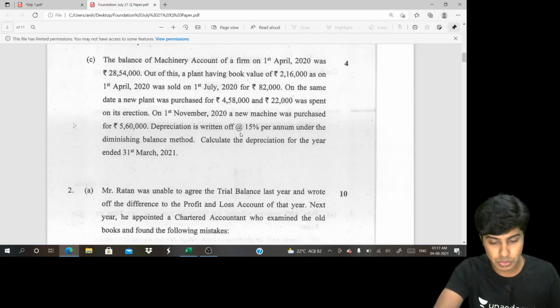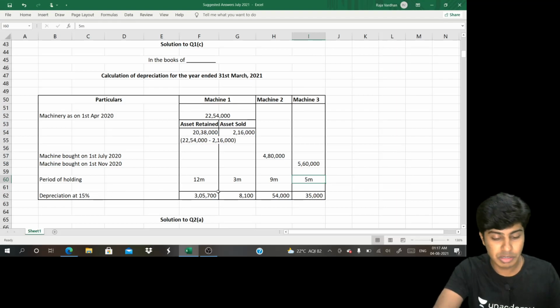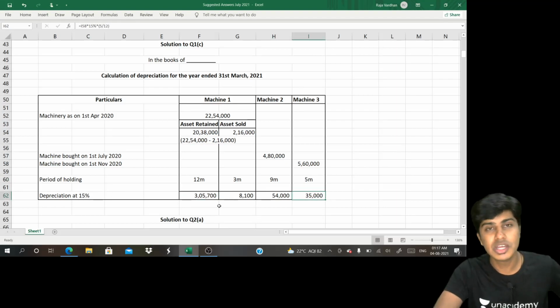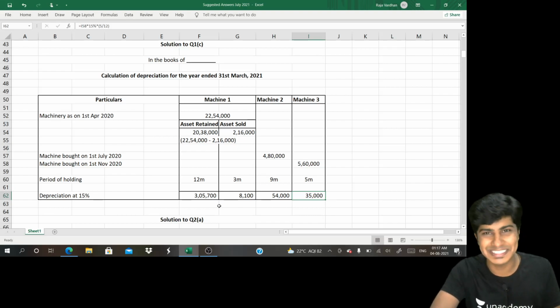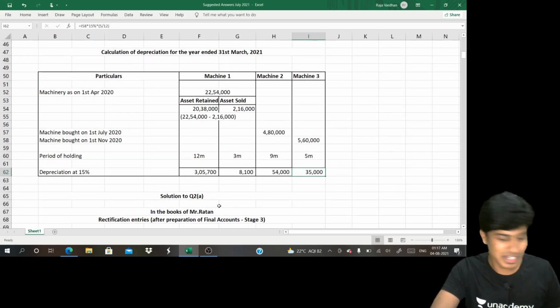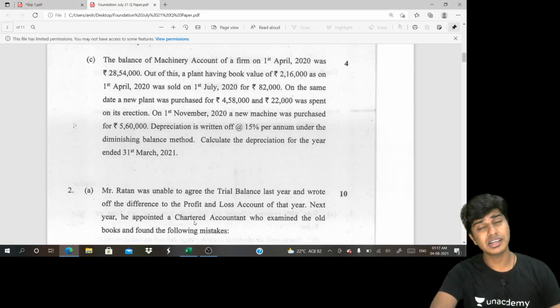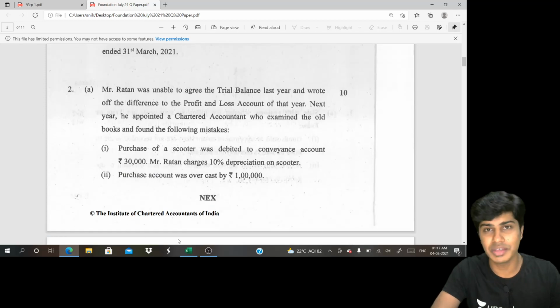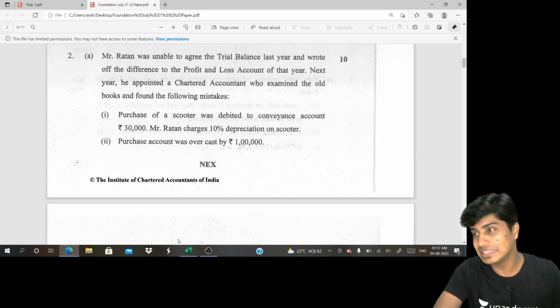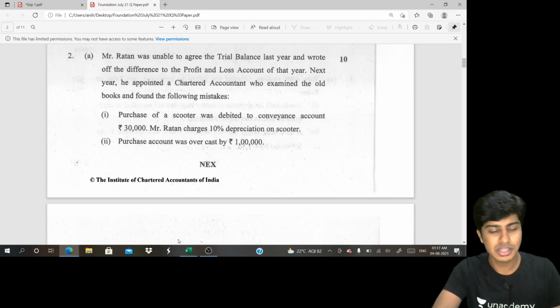Depreciation rate is given to us in the question as 15%. So at 15% when I compute, I'll arrive at these figures. You can cross check this with your calculator, but I've computed it on an Excel sheet and it can't go wrong. So that's with respect to 1C. As far as I am concerned, question number 1C was a giveaway question. There was nothing difficult, nothing tricky, nothing lengthy about it. So easily crackable, 20 marks pocketed without shedding one drop of tear from your eyes.